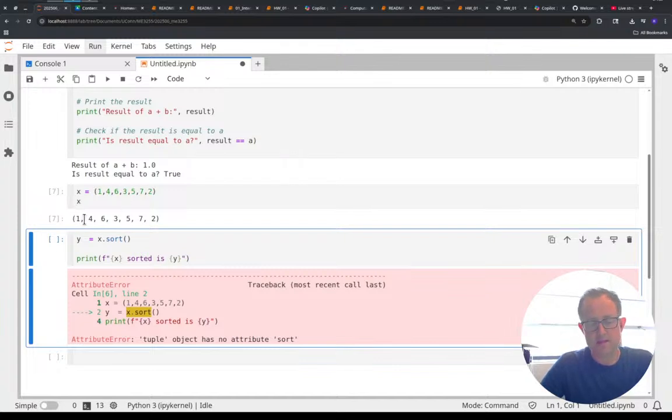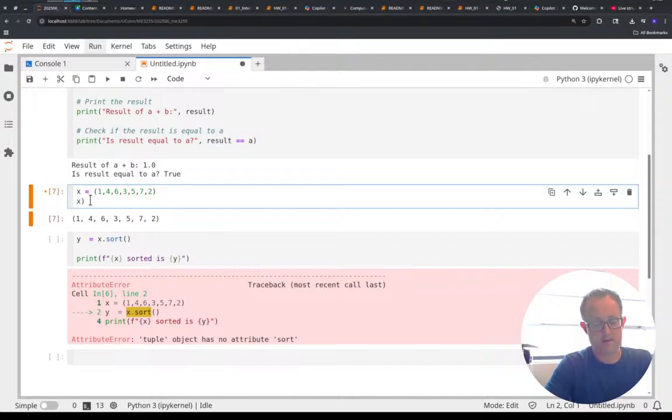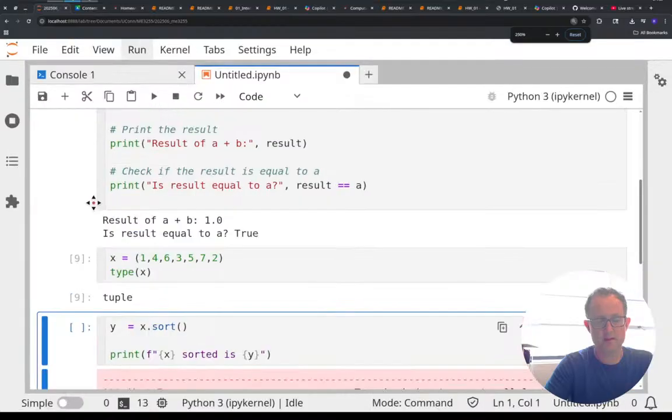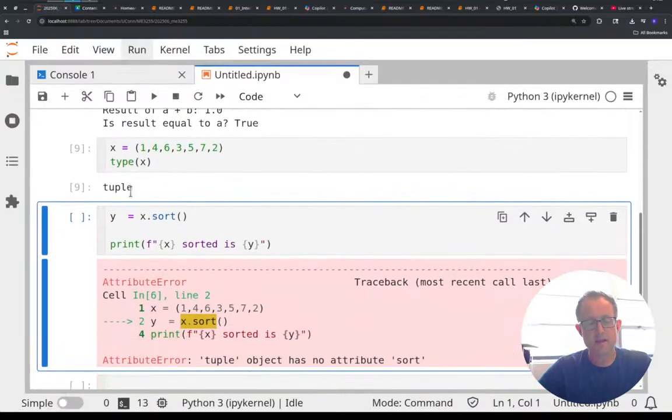So X is 1463572. If I look at the type of X, let me zoom in a little bit so we can all see it. It's called a tuple.